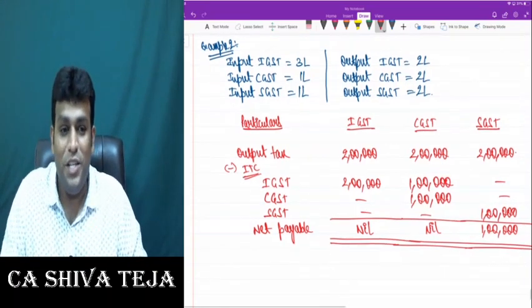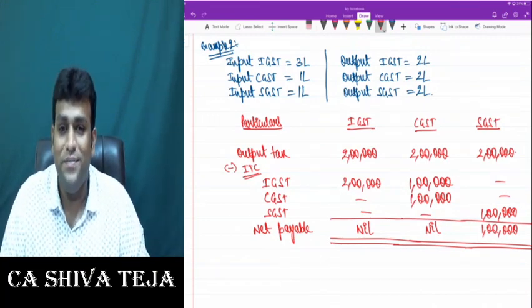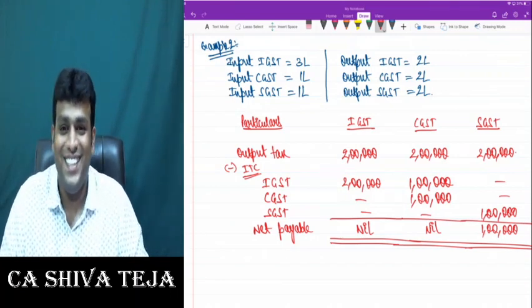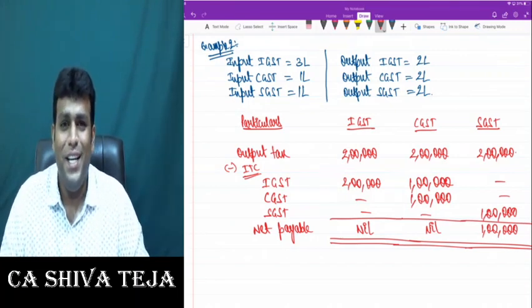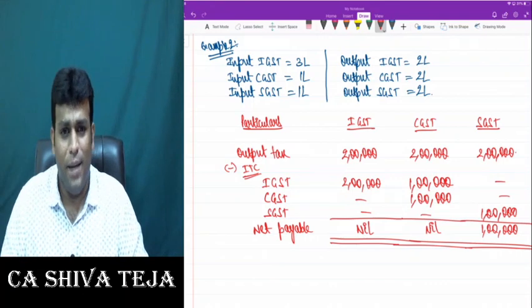Can I proceed? Have you finished writing your example 2? If you are done, I'll move forward to example 3. Please do reply. Are we done or not? Brilliant. I think I can proceed now.